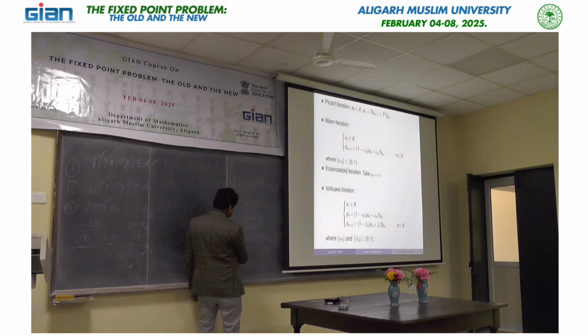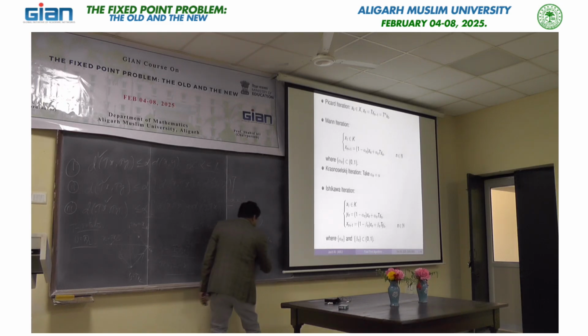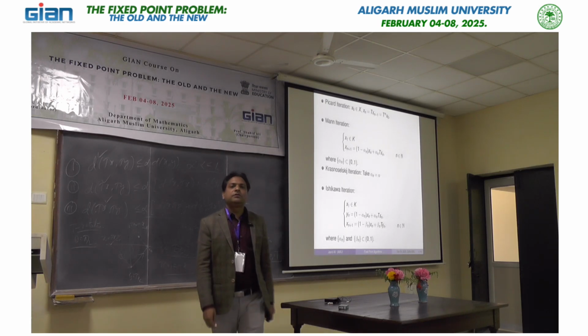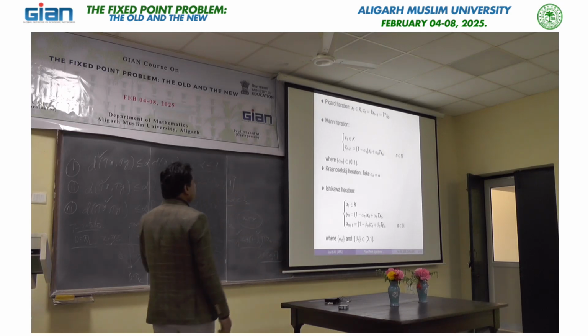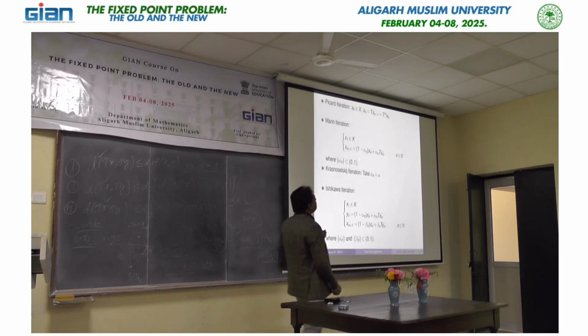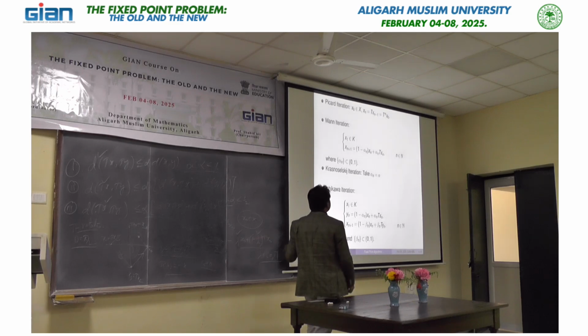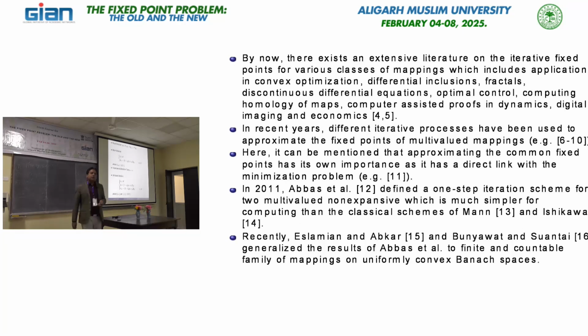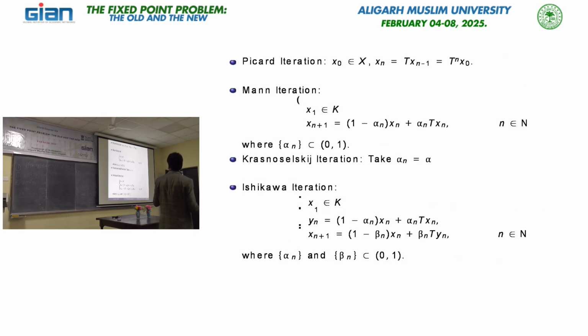Initially it was only true for half, but if we consider a convex combination of this one, of course, lambda plus 1 minus lambda equals 1. So, this is the idea. But Mann came with a more general form. He replaced this constant lambda by a sequence, lying in between these intervals. So, this is more general. This scheme was given in 1952, and was published in the American Mathematical Society.